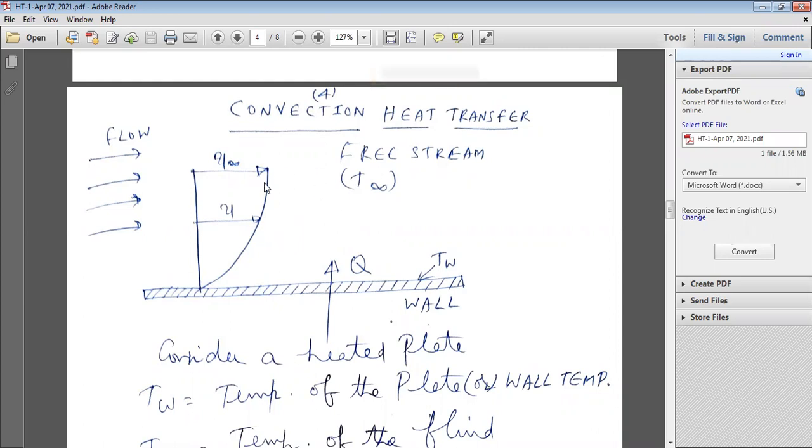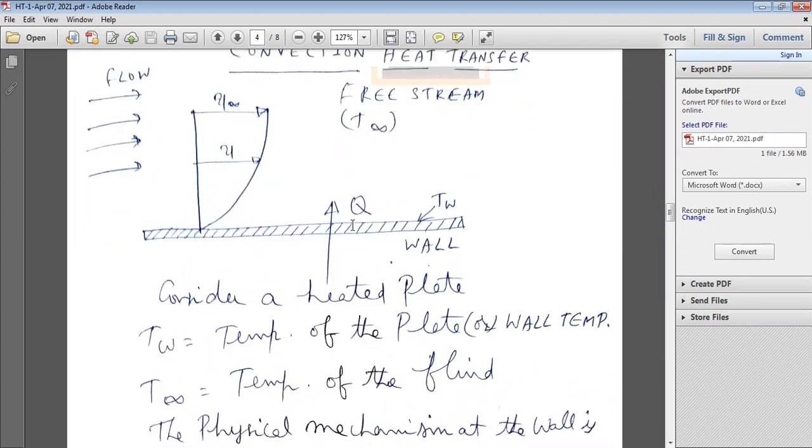With these density changes, convection currents are developed within the fluid. Due to the convection currents, heat transfer takes place within the fluid. That heat transfer is known as convection heat transfer.